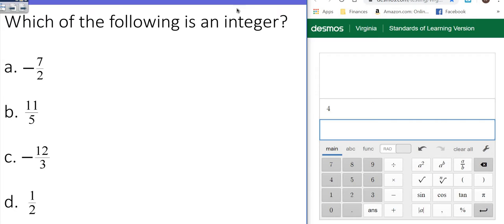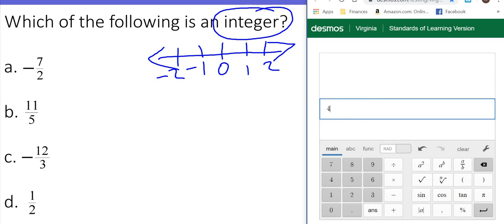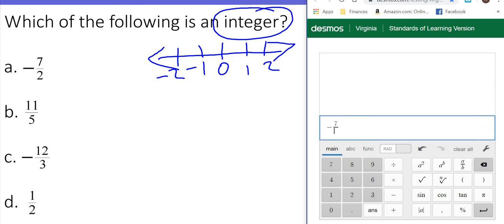Which of the following is an integer? Well, we know integers are perfect numbers on a perfect number line, okay? And all of these are in fraction form, so we're going to have to make sure to put them in our calculator to figure out if any of them are, well, one of them has to be an integer. So the first thing we're going to put in is -7 divided by 2. That is not an integer, it's a rational number. So let's go to the next one.